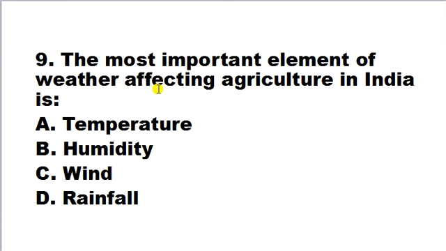The most important element of weather affecting agriculture in India is A. temperature, B. humidity, C. wind, D. rainfall. So here correct answer is rainfall. Rainfall is the most important element of weather affecting agriculture in India. And the maximum cultivation is mainly dependent on the rain.